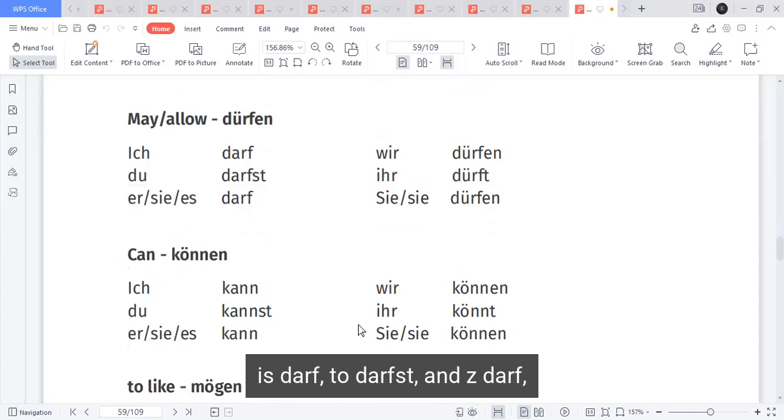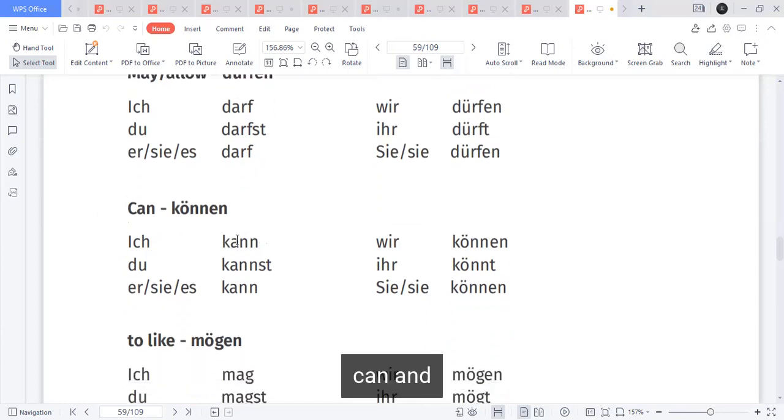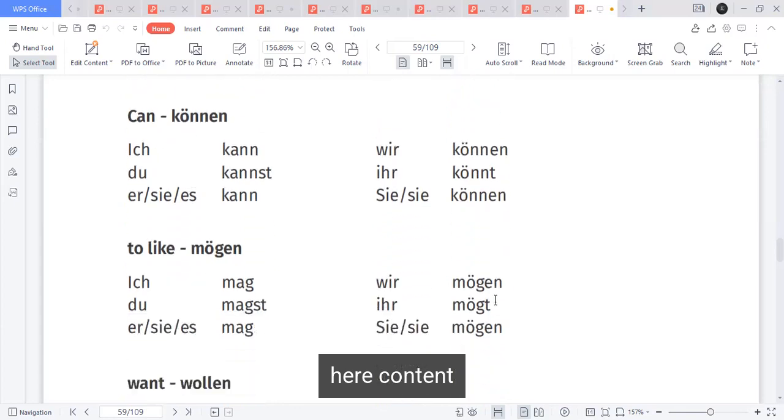Ich darf, du darfst, es darf, wir dürfen, ihr dürft, sie dürfen. Können, can. Ich kann, du kannst, es kann, wir können, ihr könnt, sie können. We are moving to like. So also a modal verb. Ich mag, du magst, es mag, wir mögen, ihr mögt, sie mögen.